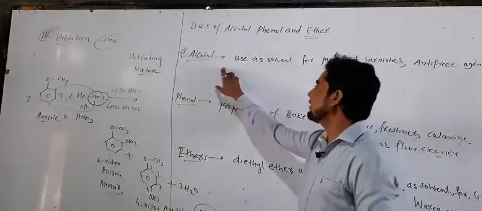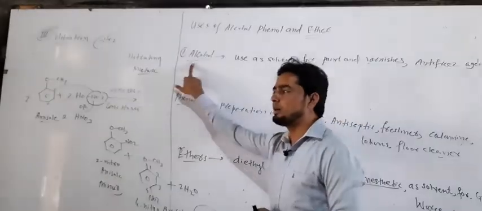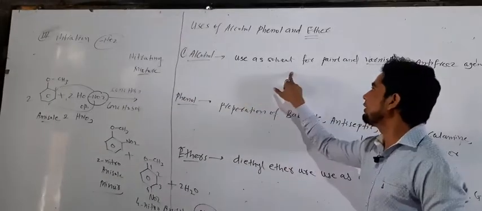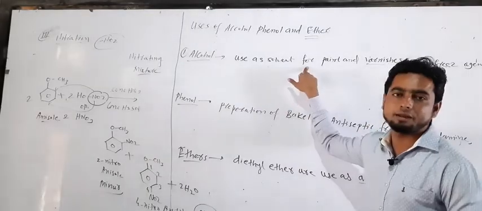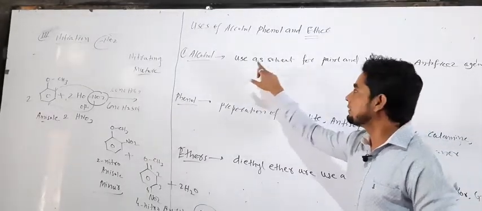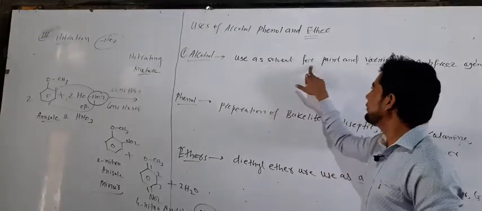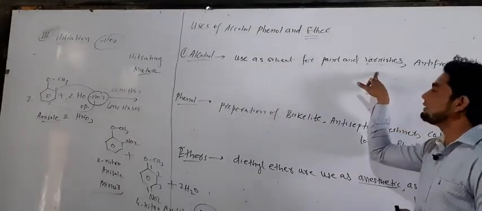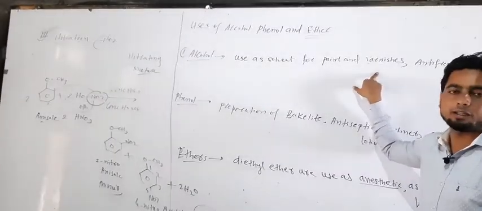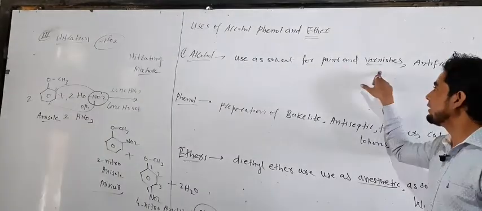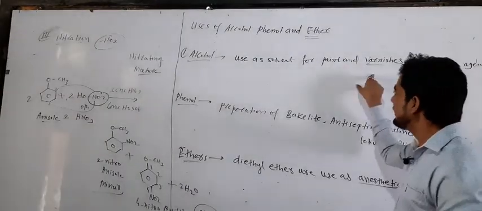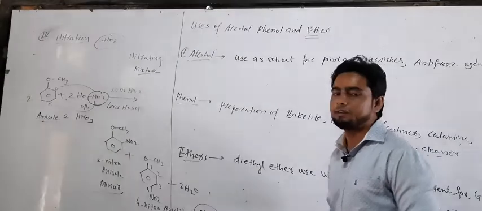Alcohols are important compounds which are used as solvent for many chemical reactions. They are also used as solvent for paint and varnish. It is one type of coloring process, paint and varnish. In paint and varnish, alcohol is used as solvent.